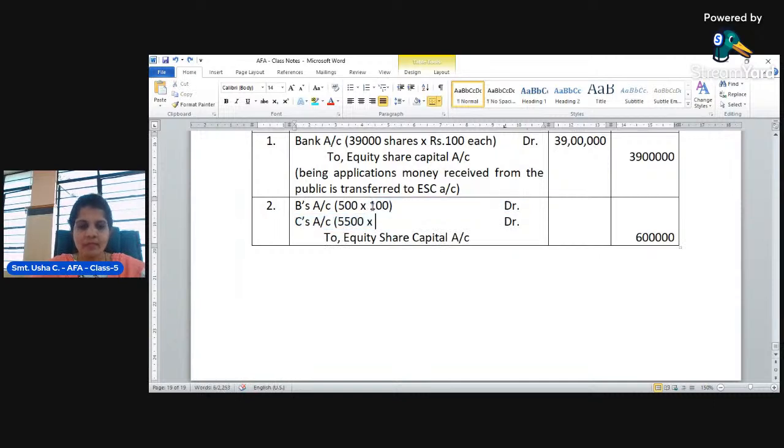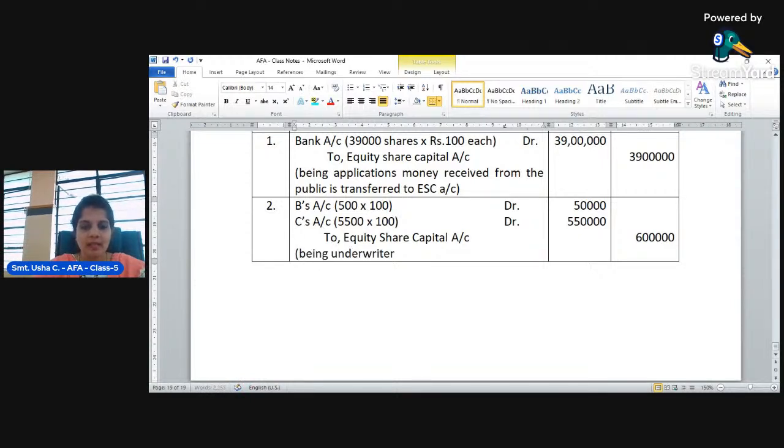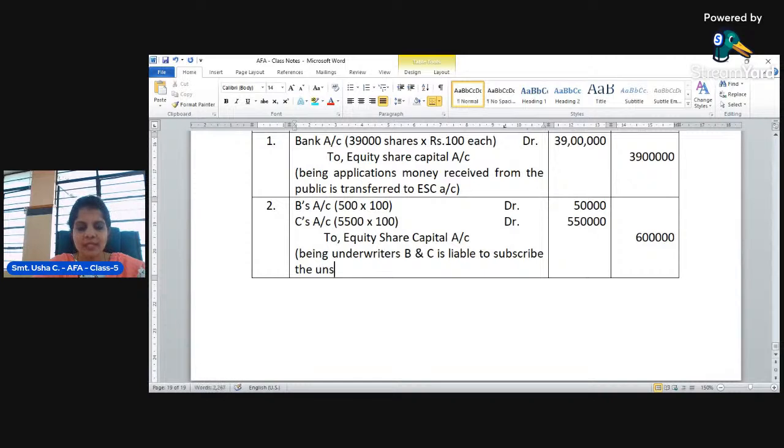What is the amount? It is 50,000 for B and 5,50,000 for C. Okay, 50,000 of B and 5,50,000 of C. So total is 6 lakh rupees of capital must be subscribed and paid by the underwriters B and C. We can write this narration as: being underwriters B and C are liable to subscribe the unsubscribed shares. Okay, so this is the narration.